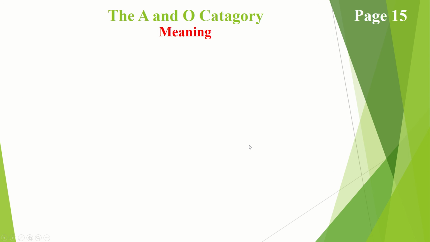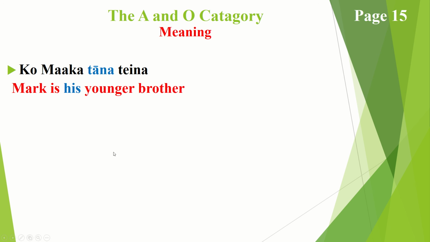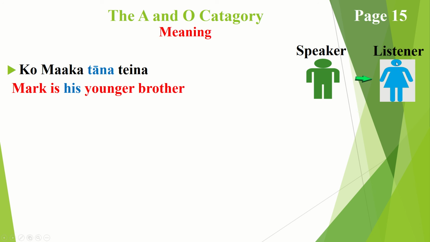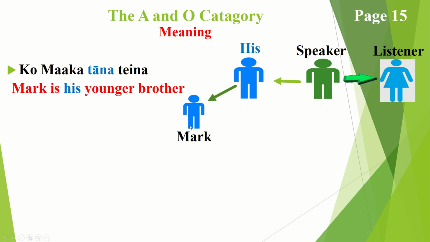Okay, moving on to the next example, and we've got ko maka tāna teina. Tāna is putting it into the younger category, so this is saying that Mark is his younger brother. So once again, we have a speaker speaking to somebody, happens to be a listener, whether it's male or female, and they're saying that in this case, it's a him again, it is his younger brother. So he's speaking to her and saying that his younger brother is this guy here, who is Mark.